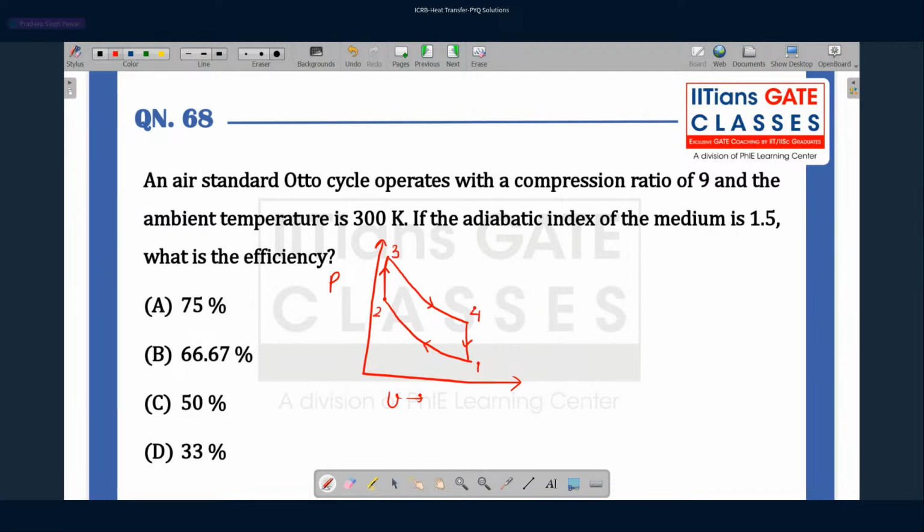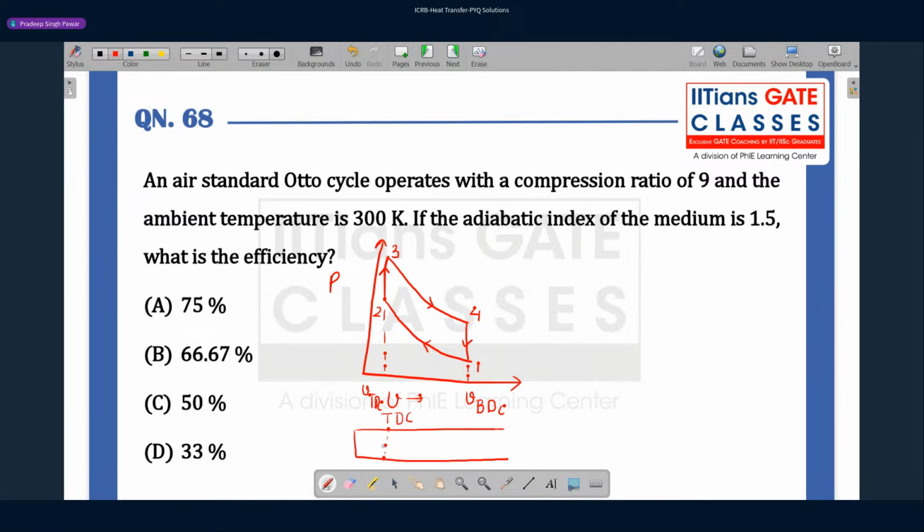This is the volume at BDC, and this is the volume which we call the volume at TDC. How do we identify BDC, TDC? Just imagine the piston cylinder arrangement. At this point, when the piston reaches this position, it is defined as the top dead center.